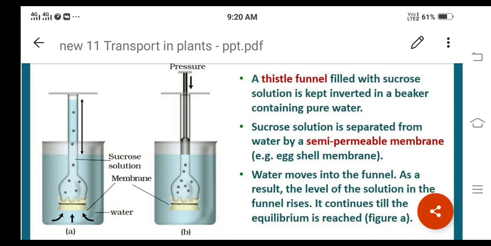Sucrose is taken in a funnel, and that funnel is separated from the pure water in a beaker by a selectively permeable membrane. Both are separated here, the funnel as well as the pure water. These two are separated by a selectively permeable membrane. In the funnel, the sugar solution or sucrose solution will be present. The sucrose solution as well as the pure water are separated by a selectively permeable membrane.